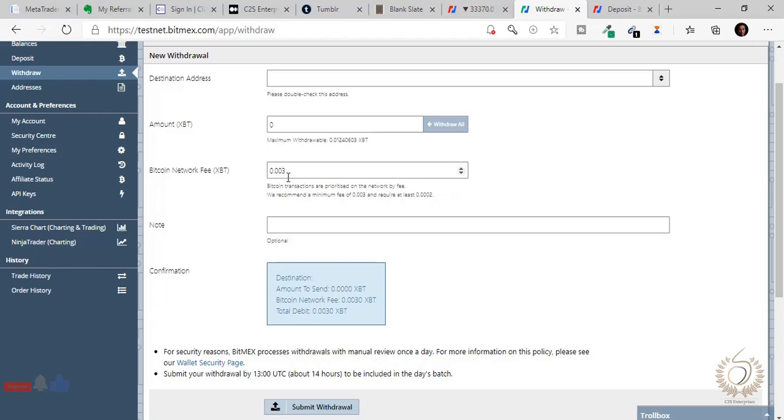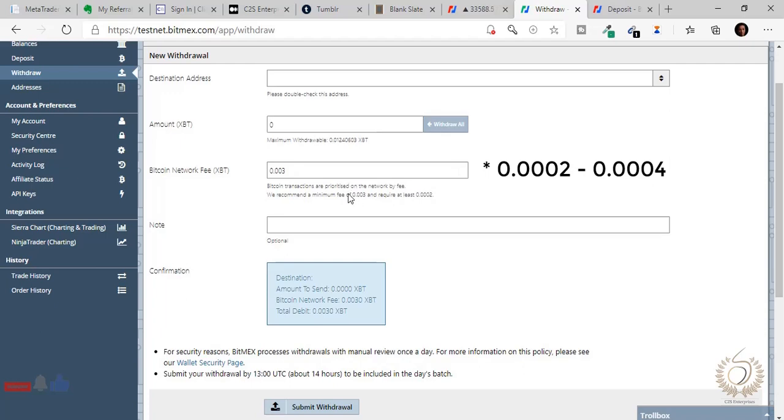BitMEX will recommend 0.01 BTC as network fee, but that's expensive in my own view. So I advise you to leave it somewhere around 0.2 to 0.4. Understand? If you want to go high, you know how the Bitcoin network works. The more fee you pay on your transactions, the faster miners are going to confirm your transaction.